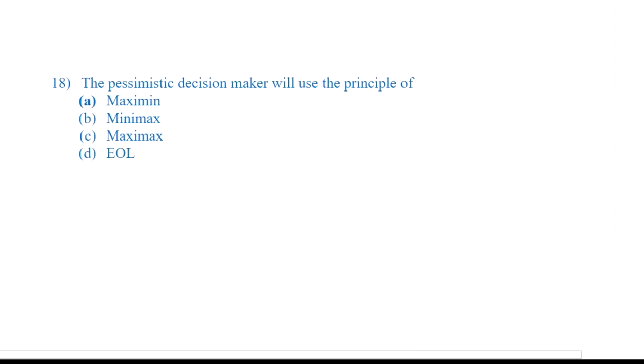The pessimist decision maker will always use the principle of, just the other way around. He is going to select the best from the worst. From the minimum, he is going to select the maximum. So what is the right answer? Maximin is the right answer. Next question.